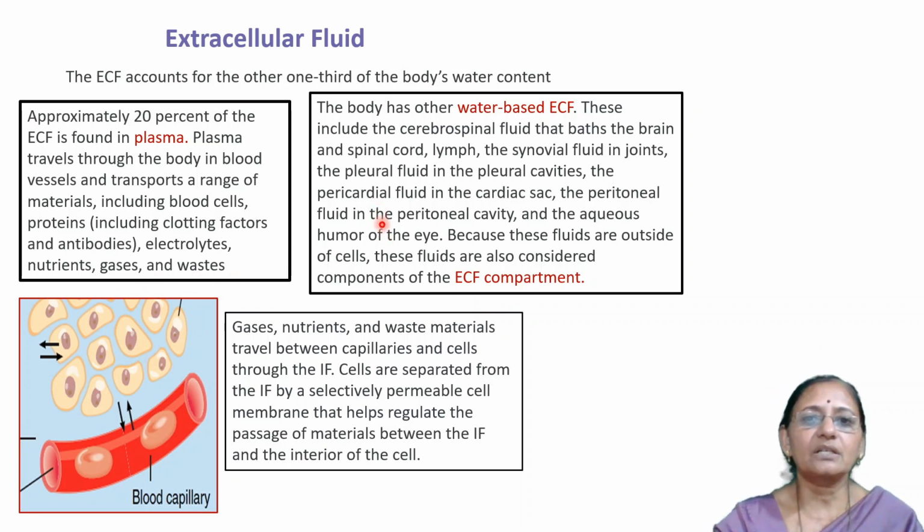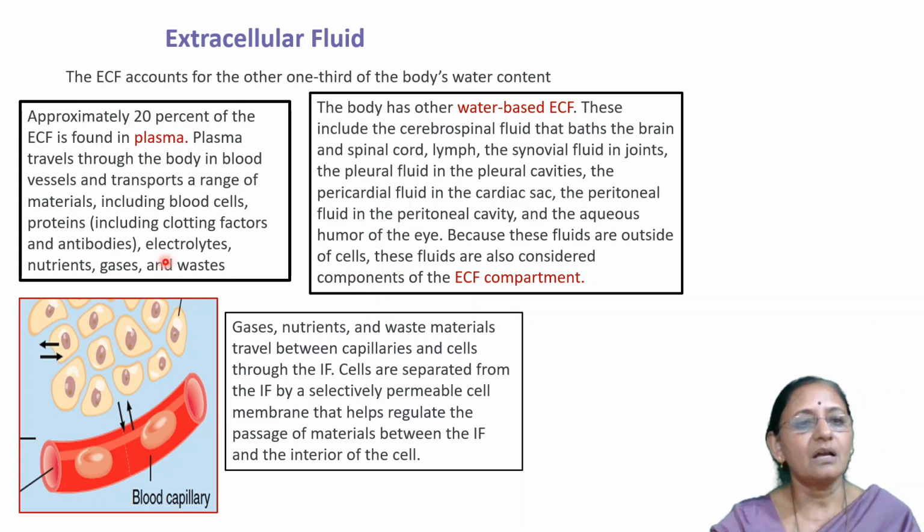Before discussing the interstitial fluid and other fluids, first we think about the plasma. Blood vessels carry the blood, and this is the plasma. Within the blood vessel there are other cells, RBCs and WBCs. The fluid inside the RBCs and WBCs is intracellular fluid, which is part of the two-thirds fluid discussed in the first part of this lecture.